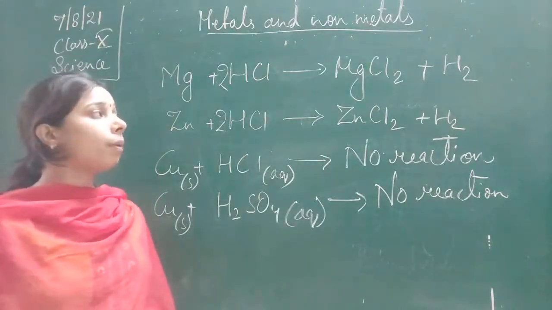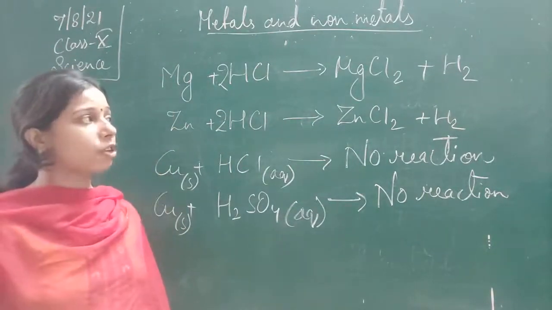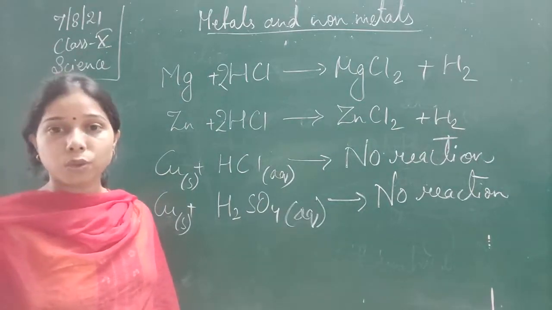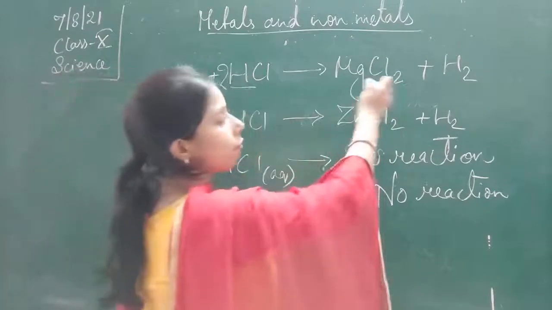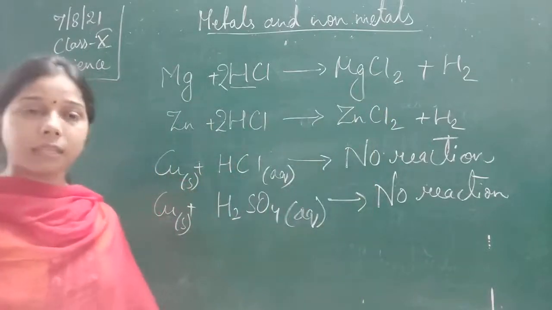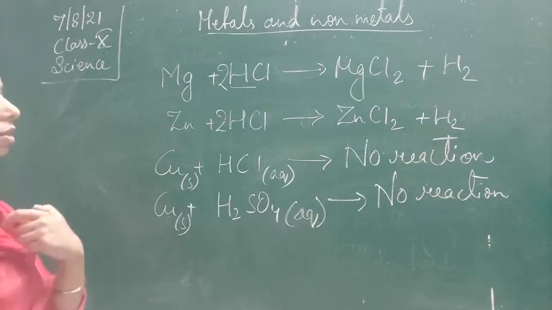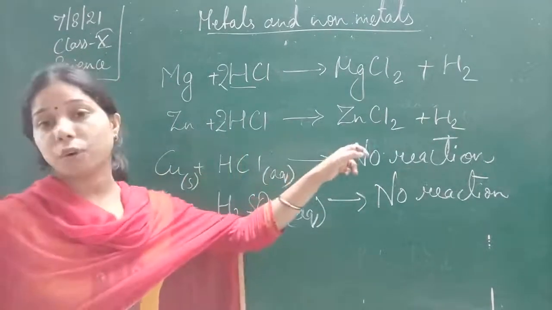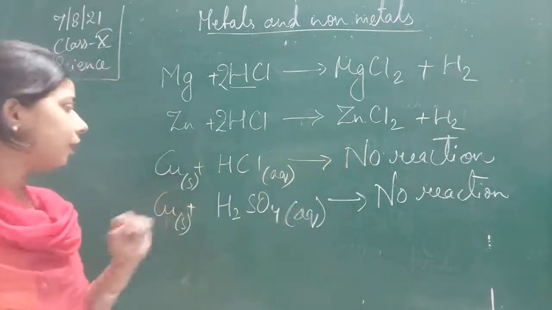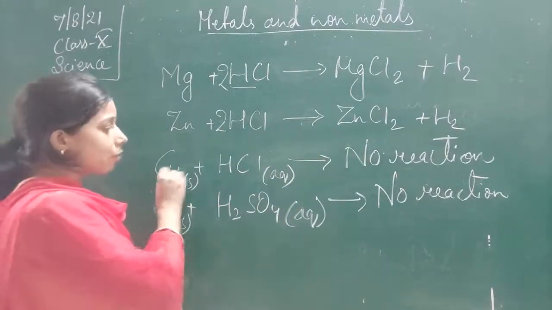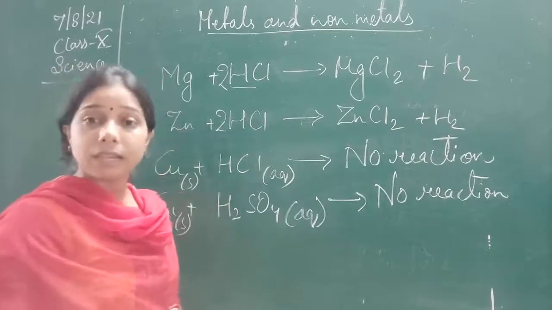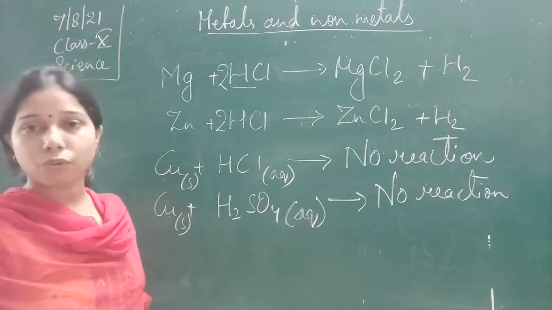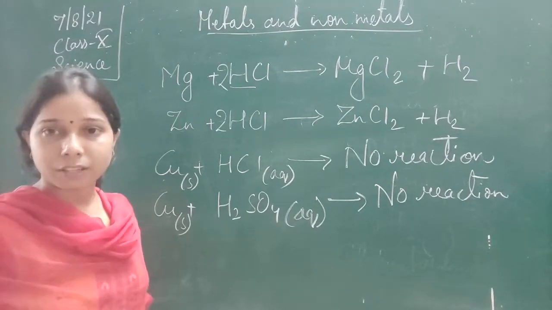Because in the upper two reactions, magnesium is more reactive than hydrogen, and thus it displaces hydrogen and forms magnesium chloride. The same thing with the zinc also. Zinc reacts with the hydrochloric acid, in which it displaces the hydrogen to form the zinc chloride. Here, in case of copper, copper is less reactive than hydrogen, and since it is less reactive, it will not show any kind of reaction. So no reaction will take place.